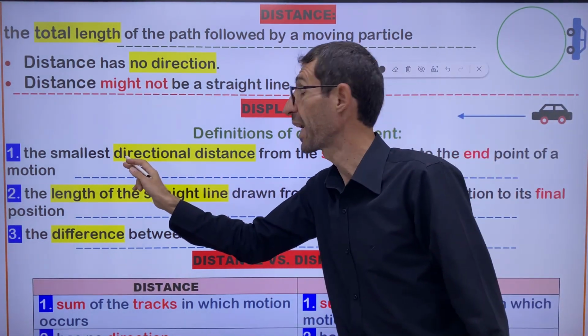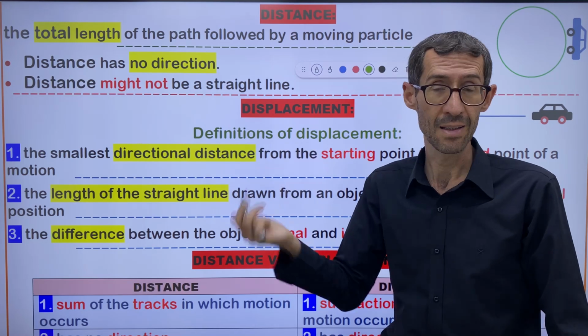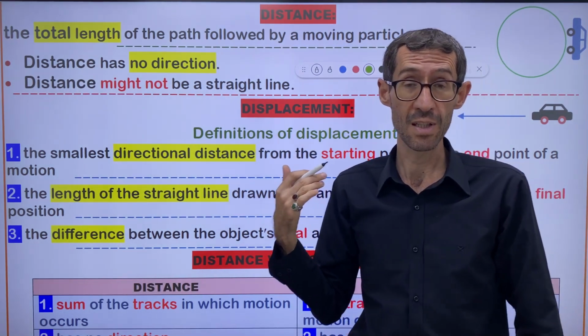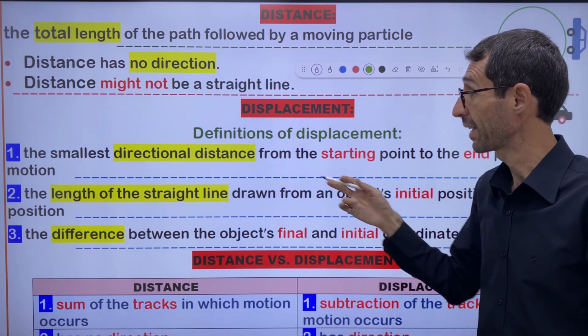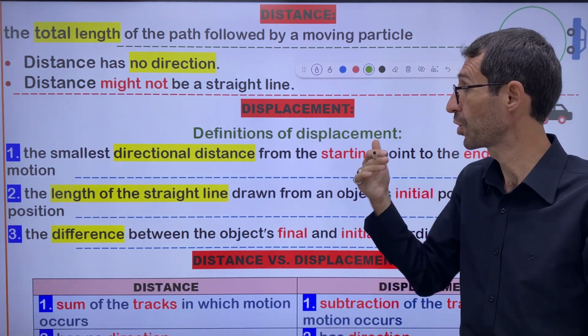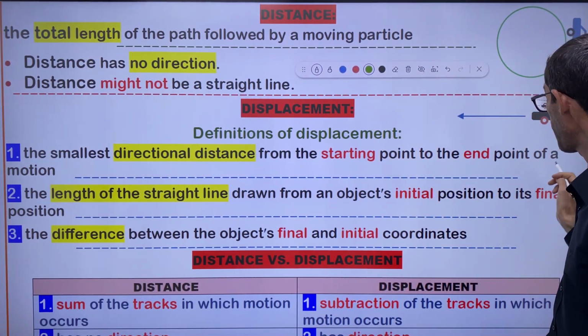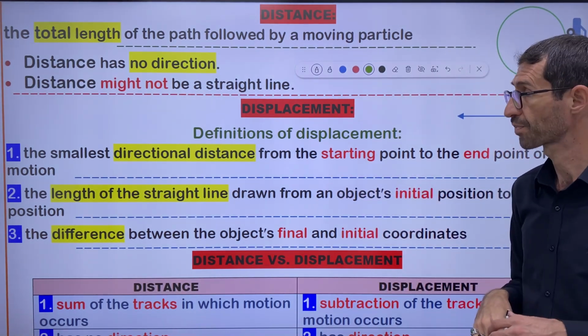So displacement has a direction. It requires a direction.